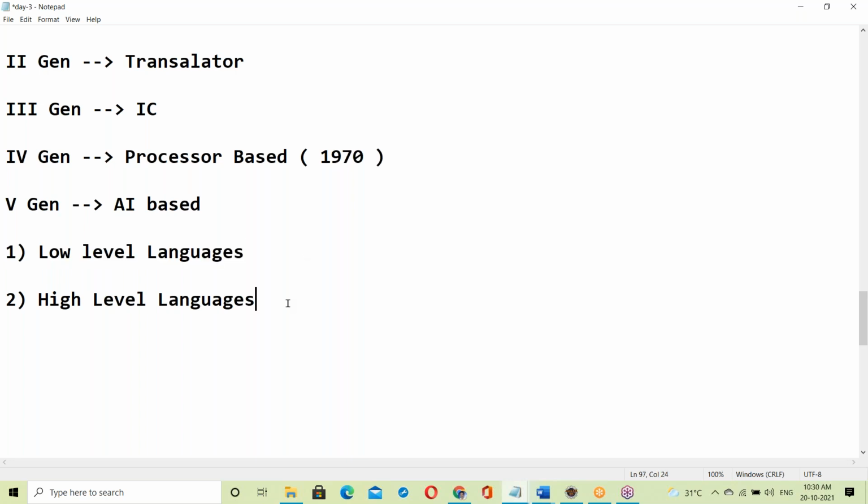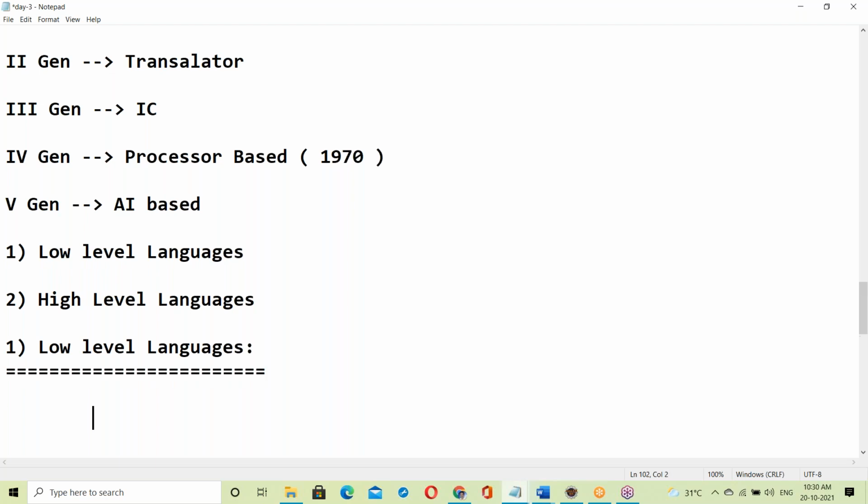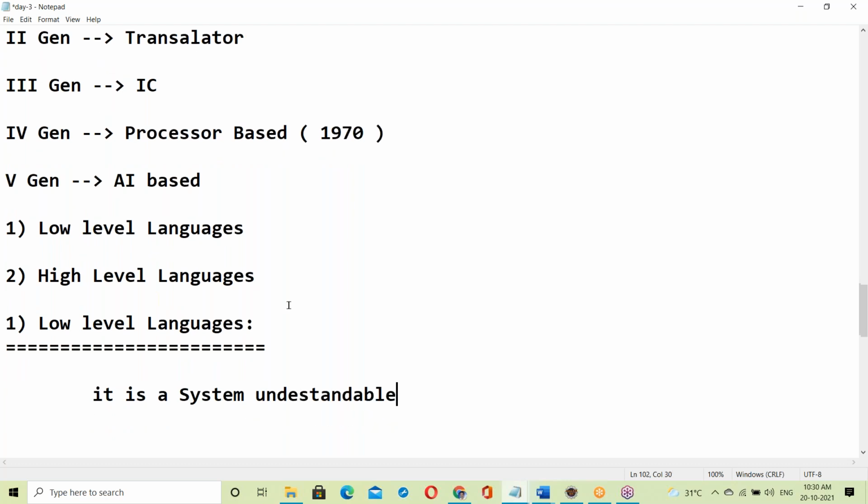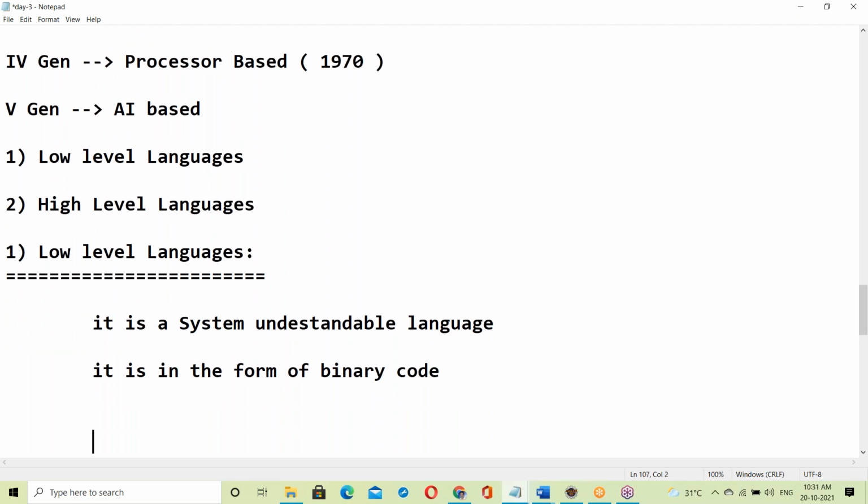What is a low level language? It is a system understandable language, in the form of binary code.